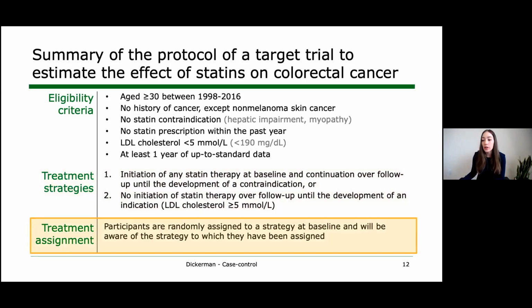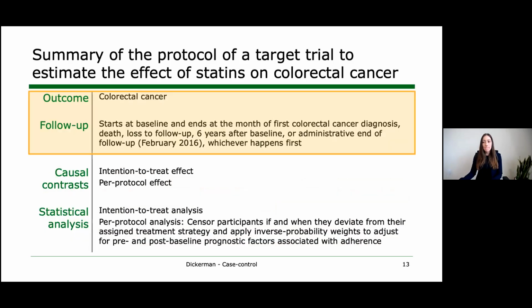In the target trial, participants are randomly assigned to a strategy at baseline, and they will be aware of the strategy to which they have been assigned. The outcome of interest is colorectal cancer, and people are followed from baseline until the month of first cancer diagnosis, death, loss to follow-up, 6 years after baseline, or the administrative end of follow-up.